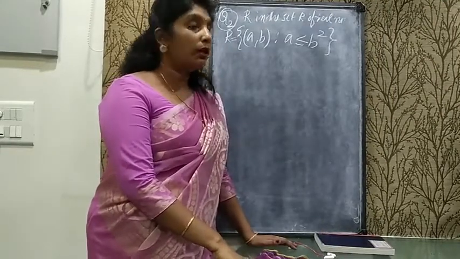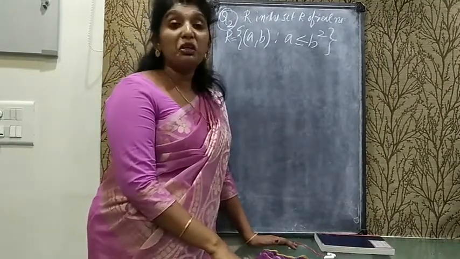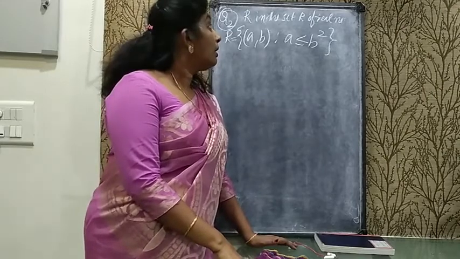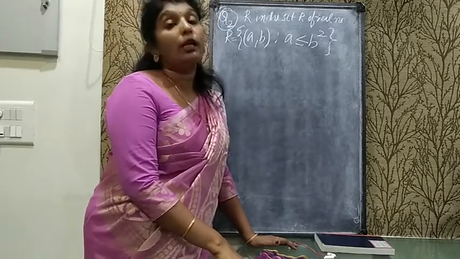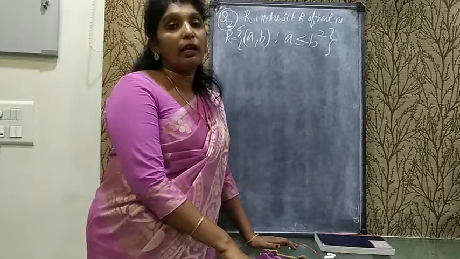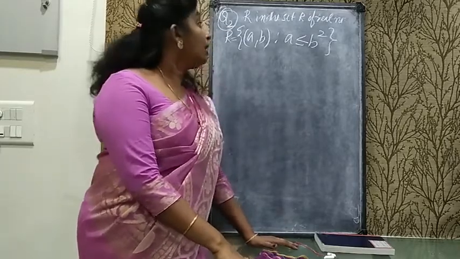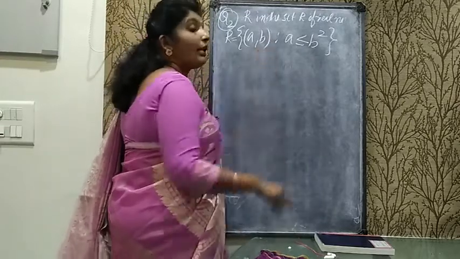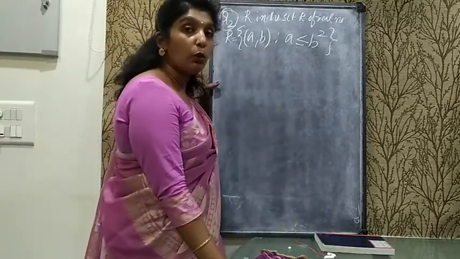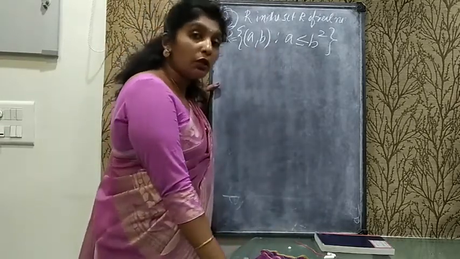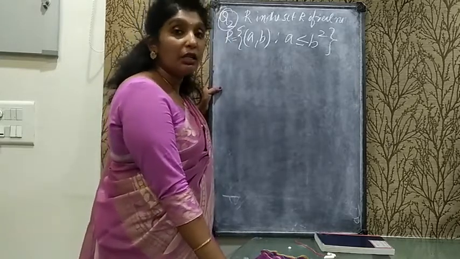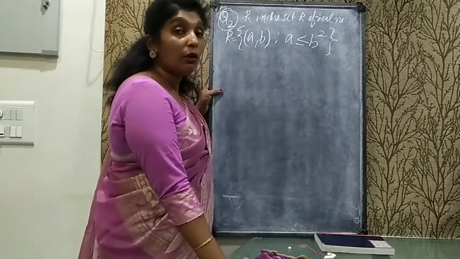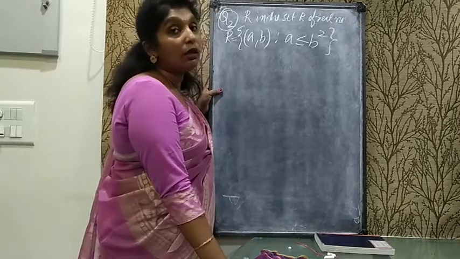Now question 2 is: here the relation R is on the set R of real numbers. It means it is a collection of real numbers. And the relation is mentioned as (a, b) such that a is less than or equal to b squared. You need to show that the given relation is neither reflexive, nor symmetric, nor transitive.